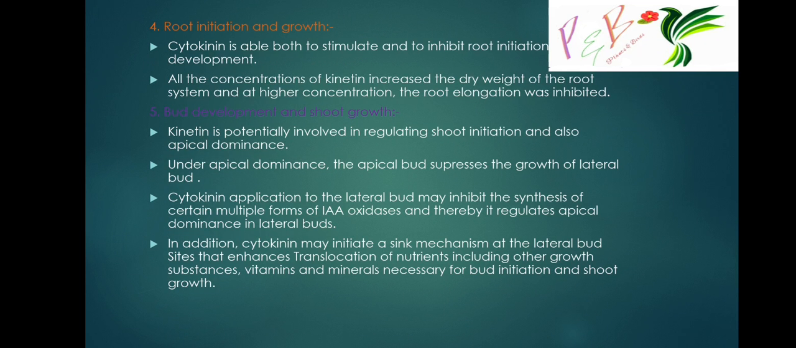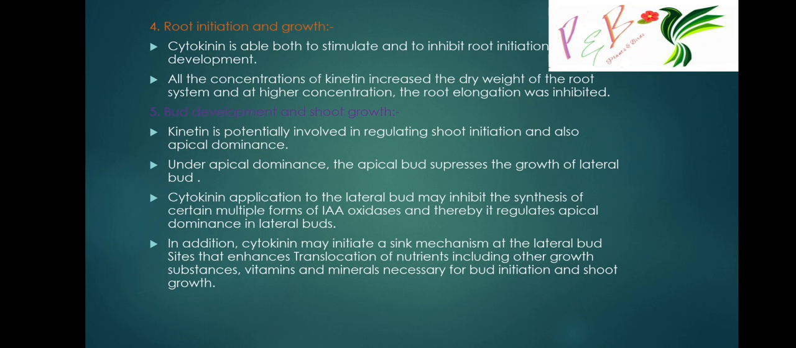Root initiation and development. Okay, a low concentration of kinetin increased the dry weight of the root system, and at a higher concentration the root elongation was inhibited. In lower concentration root elongation occurs, but at higher concentration root elongation was inhibited, that is, root growth is stopped. Bud development and shoot growth.